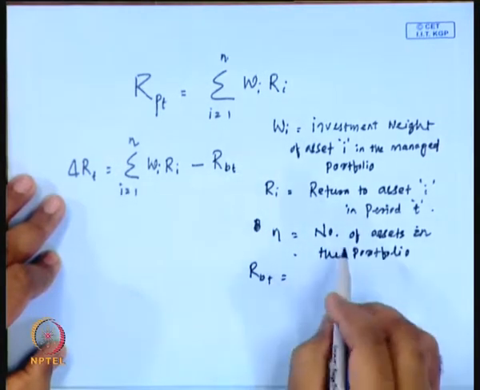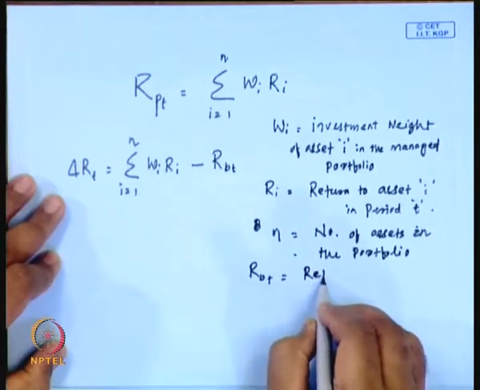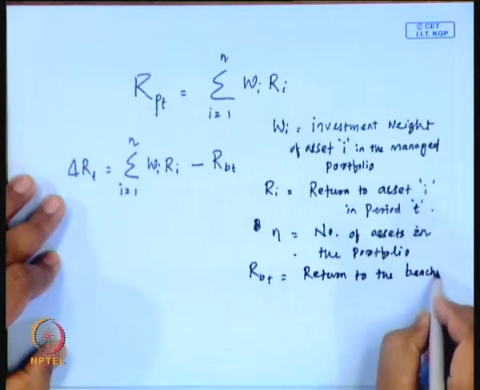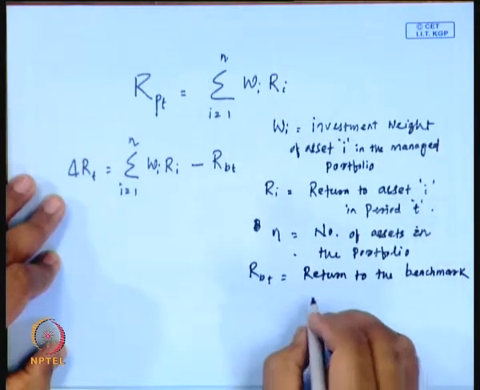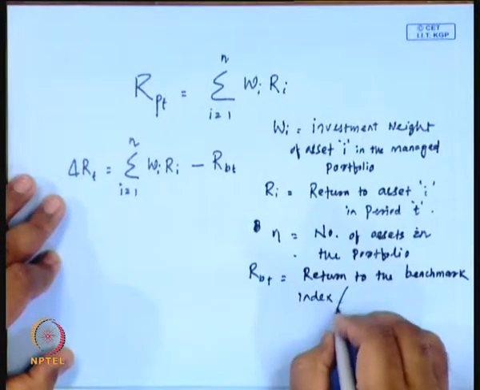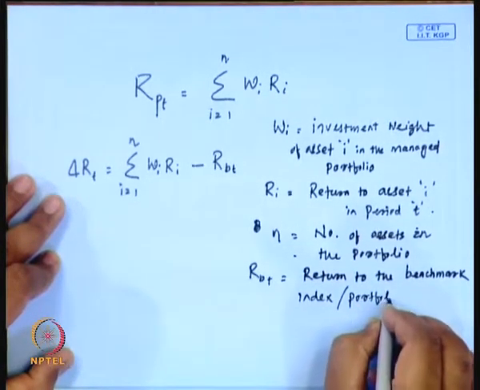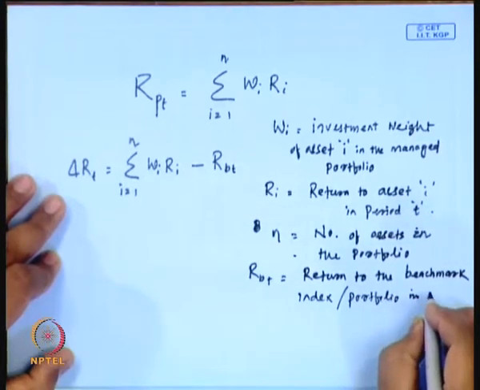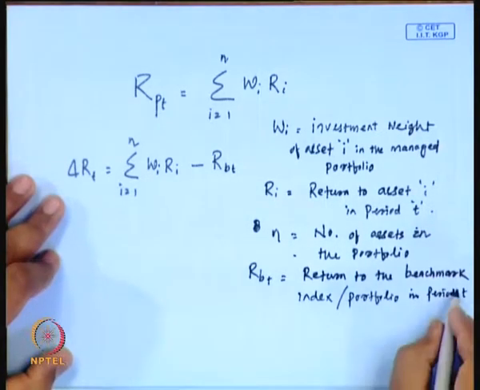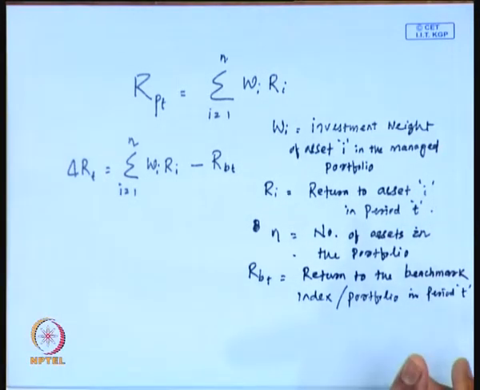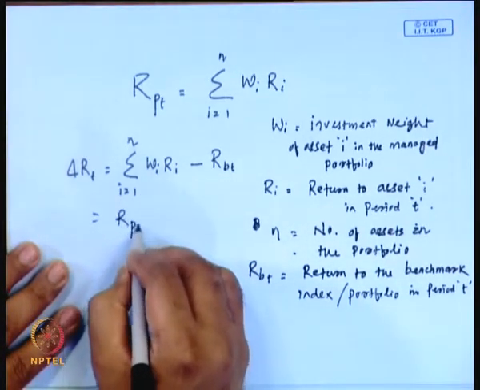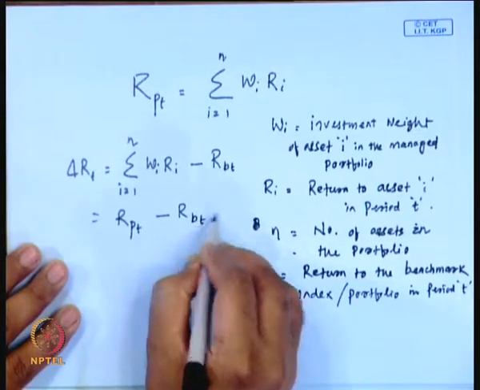RBT is the return to the benchmark index or benchmark portfolio in period T. So this is your RBT, and this is basically RPT minus RBT.